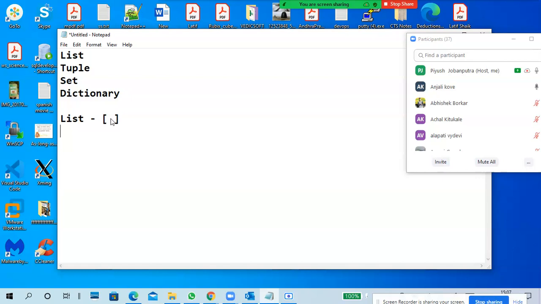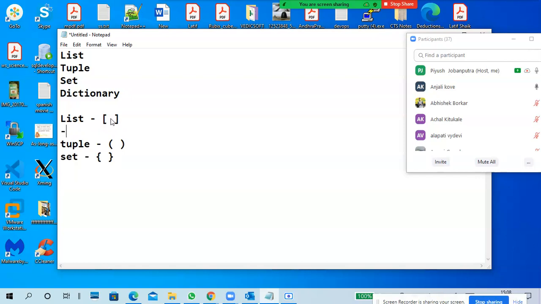Okay, list is very important in arrays. Even a matrix kind of structure you can create using a list. A tuple we represent in round brackets. Set we didn't do completely, but I will tell you set is like this, in curly brackets. Curly brackets, round brackets or parentheses, square brackets or just brackets. Okay, so this is the thing.